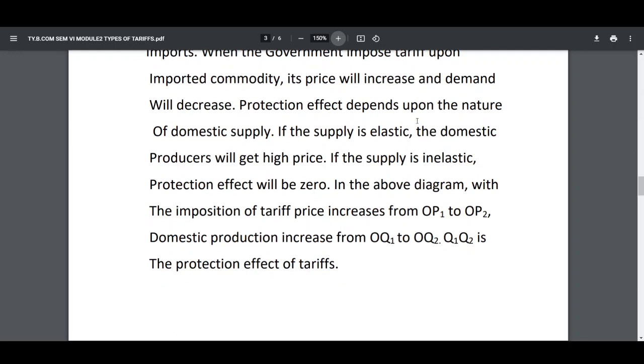Protection effect depends upon the nature of domestic supply. If the supply is elastic, the domestic producers will get high price. If the supply is inelastic, supply means production of the commodity, protection effect will be zero.